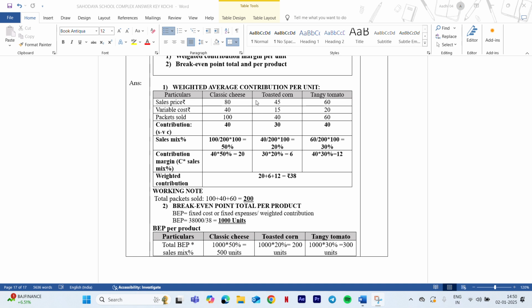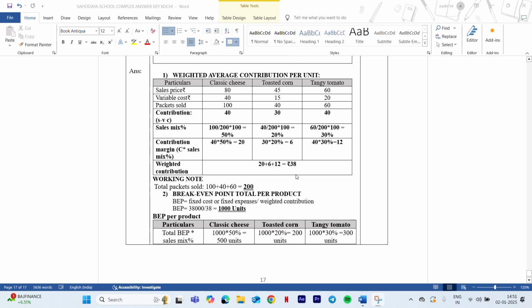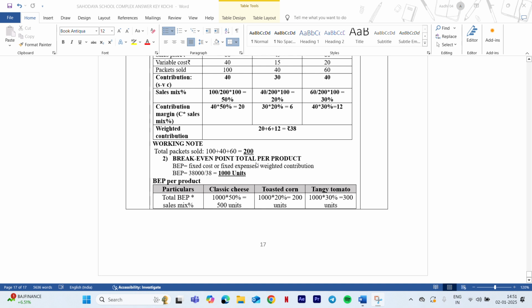Now you have fixed cost already given to you, and you have the weighted contribution margin. All you have to do is substitute into the formula. What is the formula to find break even point? Break even point in total is fixed cost divided by weighted contribution margin. So 38,000 divided by 38 is 1000 units. Break even point is always in units. You are finding it in units, not percentage. So please write 1000 units in the answer.